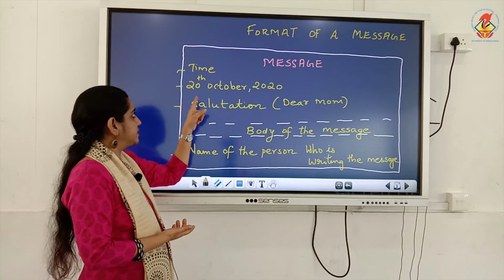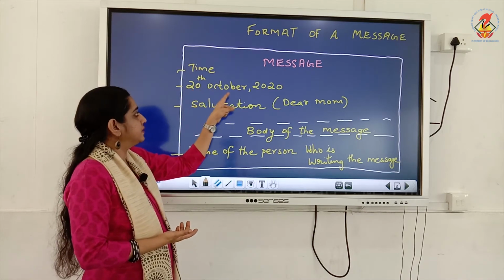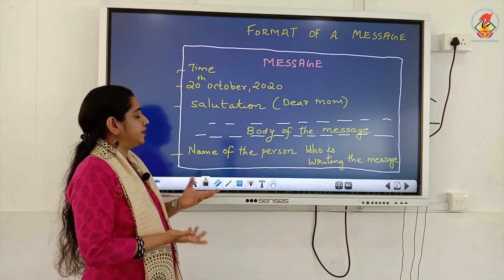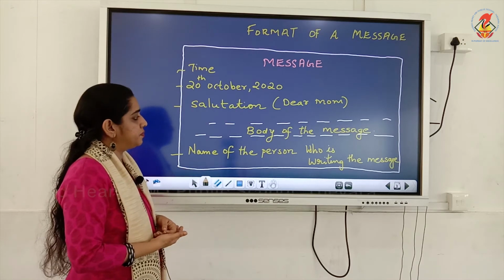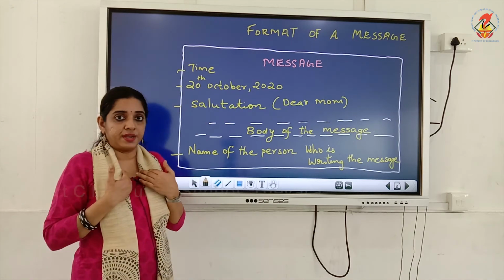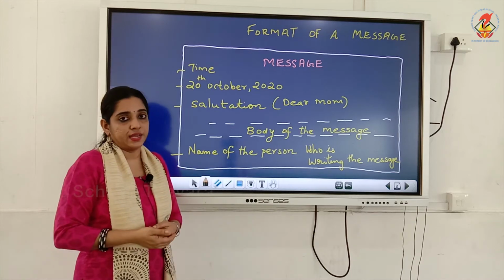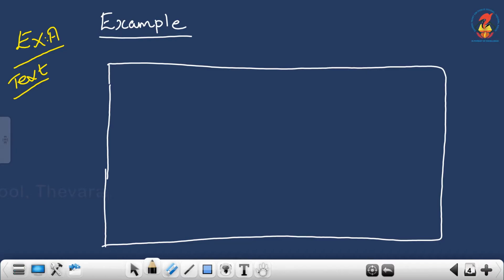First you have to write the day, then month, then year, then salutation like dear mom, then body of the message, then name of the person who is writing the message. If I am writing a message to my mother, I should write my name at the end. These are the basic components, or you can see the format.